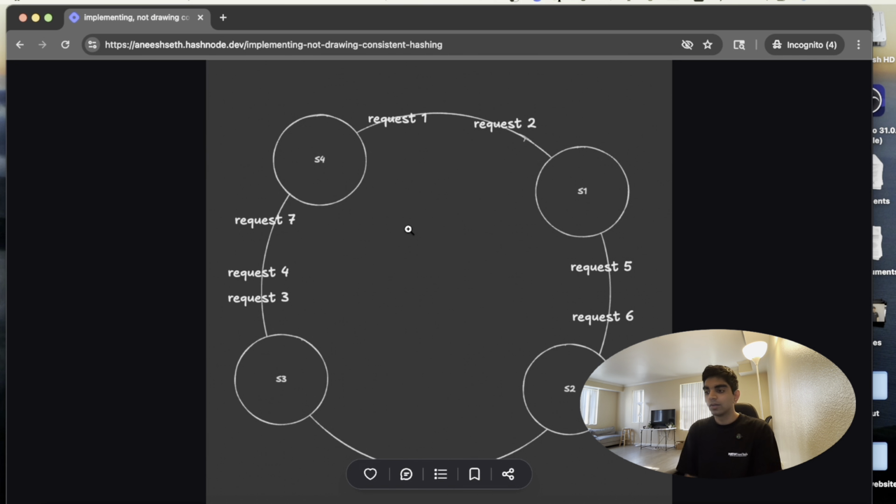Okay, so what is consistent hashing? To come to how consistent hashing solves this problem, I'll first talk about how we lead up to consistent hashing and what some of the fundamental principles are around what consistent hashing actually does.